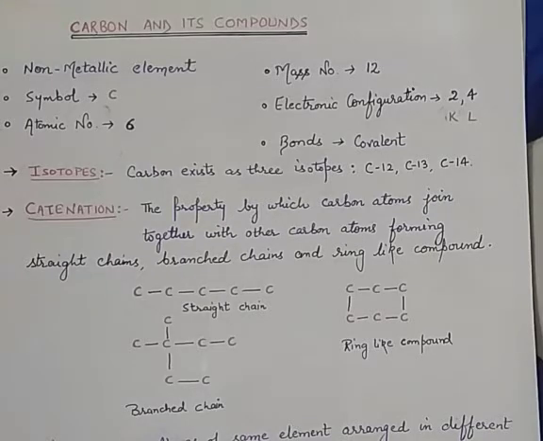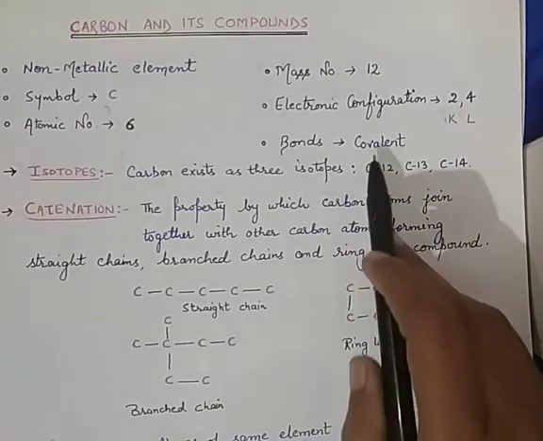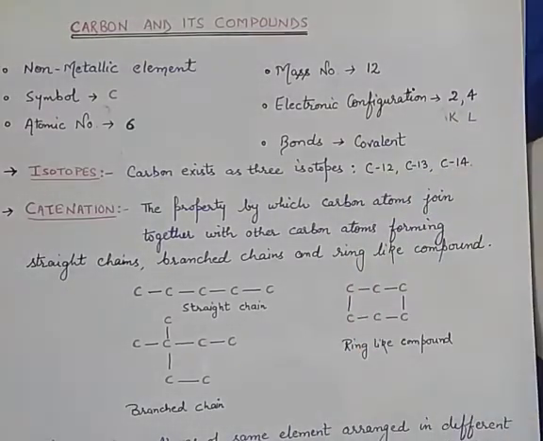When carbon shares electrons, it forms a covalent bond. If an atom of an element shares electrons between 2 or more atoms, they form a bond known as the covalent bond. When they transfer electrons, meaning gain or lose them, they form an ionic bond. But here carbon is sharing electrons, that's why it forms covalent bonds. I will show you one example of a covalent bond.